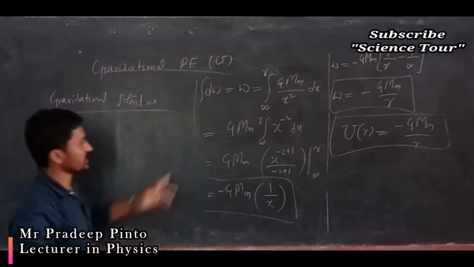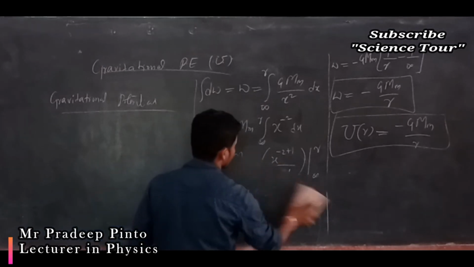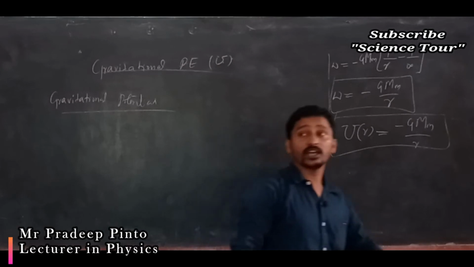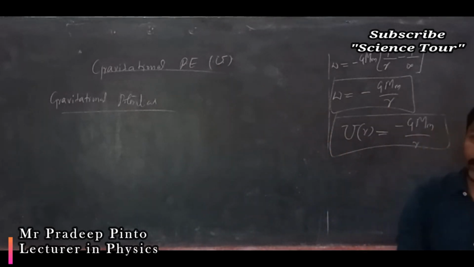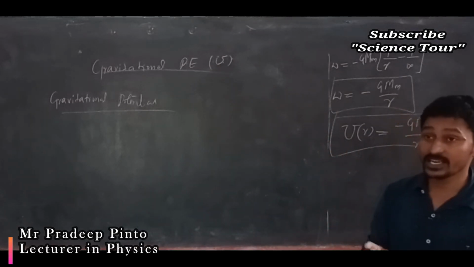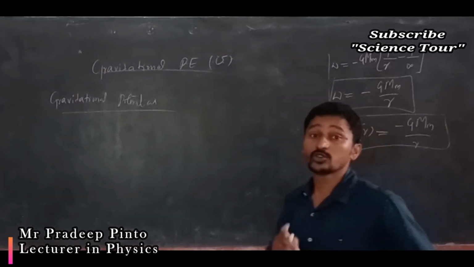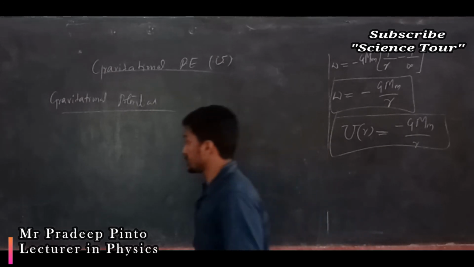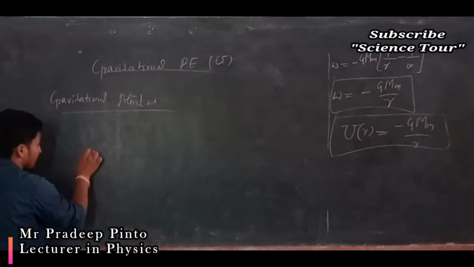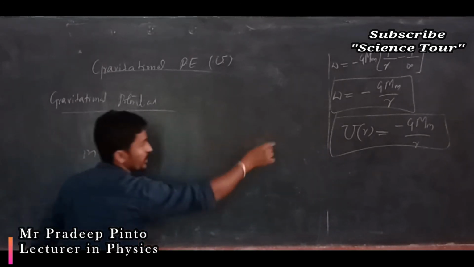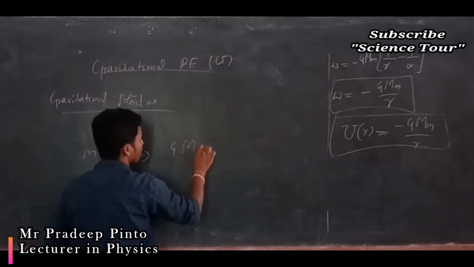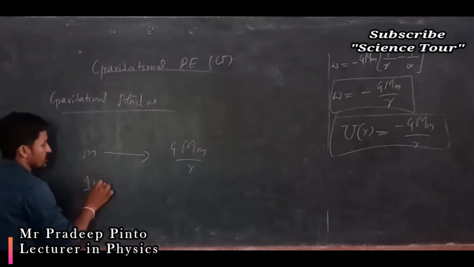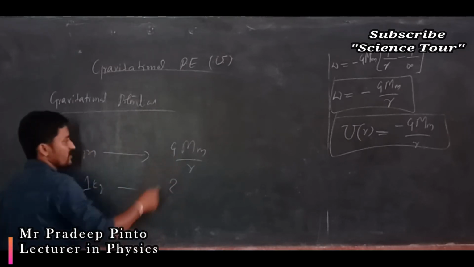Potential energy is the work done to bring a point mass from infinity to that point, whereas gravitational potential is the work done to bring a unit mass. Unit mass means 1 kg. For any mass m, the gravitational potential energy is G M m divided by r. And if it is 1 kg, how much? Cross multiplication.